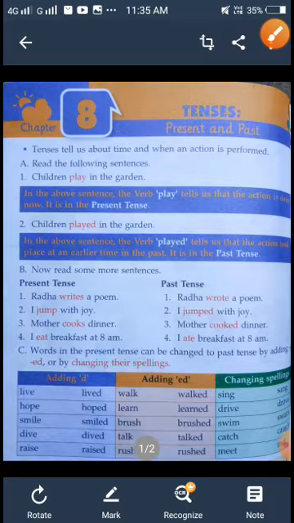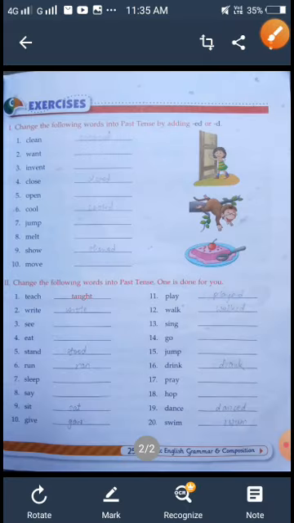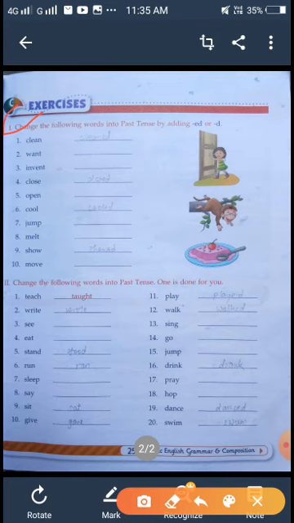Now go to the next page. Look at the exercise. There are 1 and 2. In question number 1 there are 10 questions, and in question number 2 there are 20 questions. First question is: change the following words into past tense by adding ed or d. Like that, what you learned on the first page, exactly the same thing you will do here. You can add ed or d.